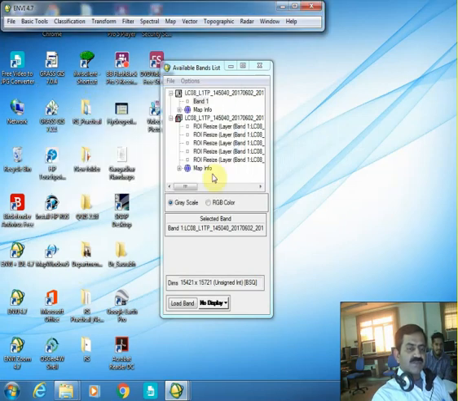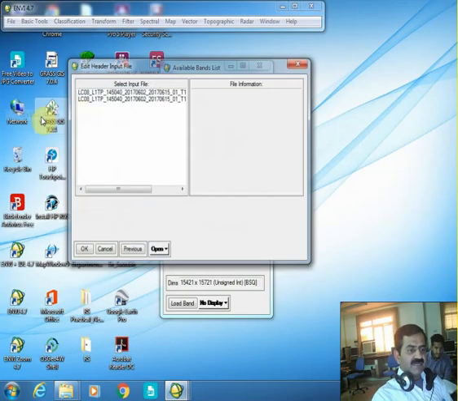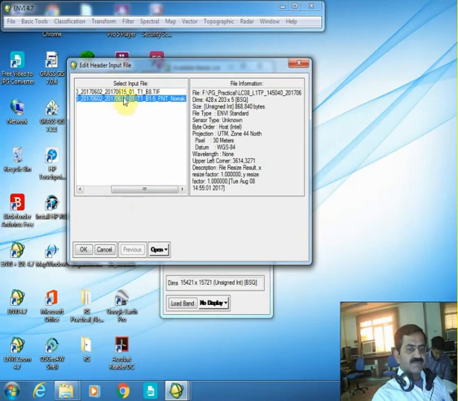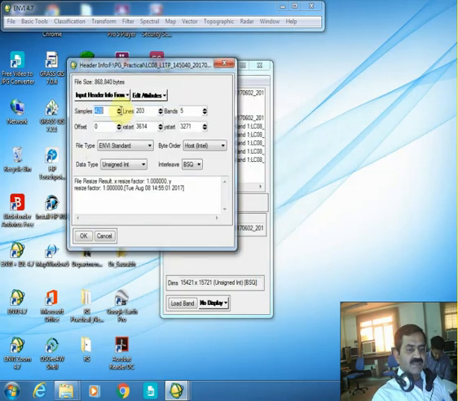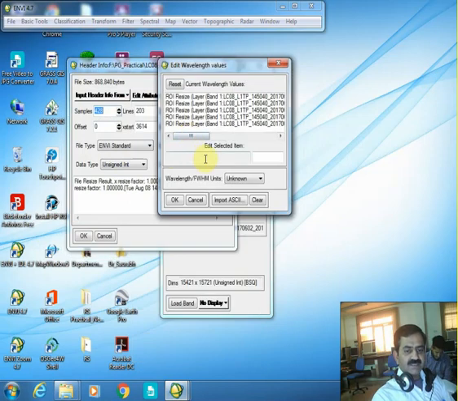So say OK to it, and now go to File, go to Edit ENVI Header, and select the file which requires modification. This file, and now you can see Edit Attributes. Here you can select the wavelength option, and then you can select individual bands and define the wavelengths.